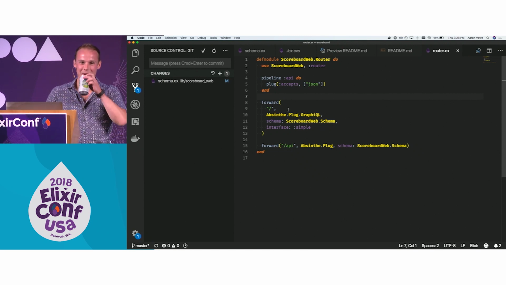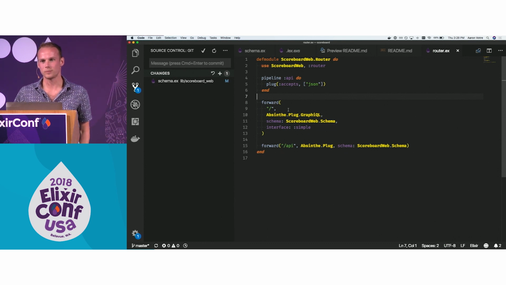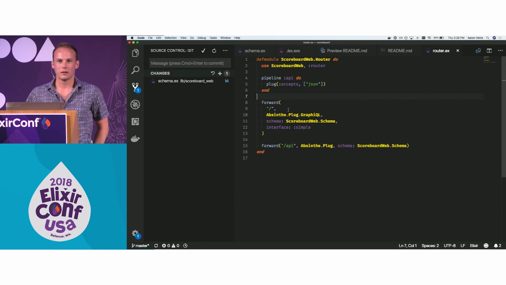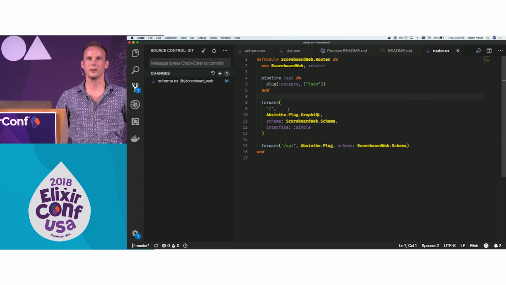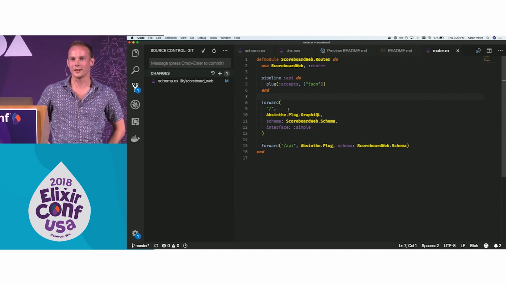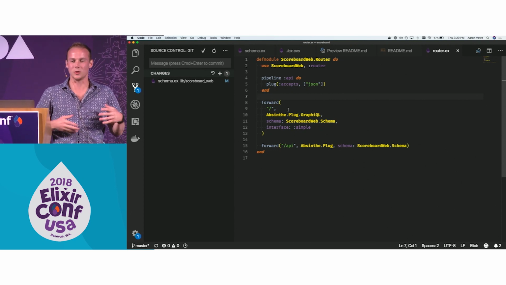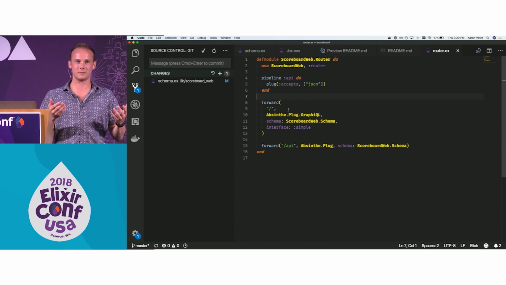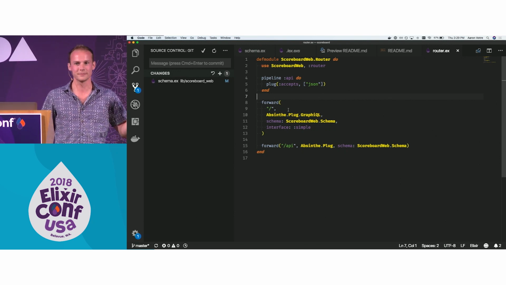So I have one more question. Are there any specific considerations or gotchas to handling mutations with Absinthe, or do they work pretty much the same way as queries? I have not run into any concerning gotchas on mutations. Yeah, they're really nice because you can do your mutation and then continue with a full query from the node that you wanted to mutate.